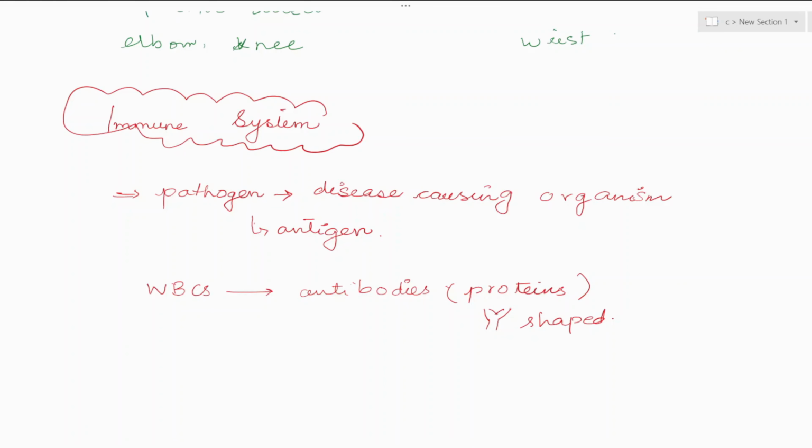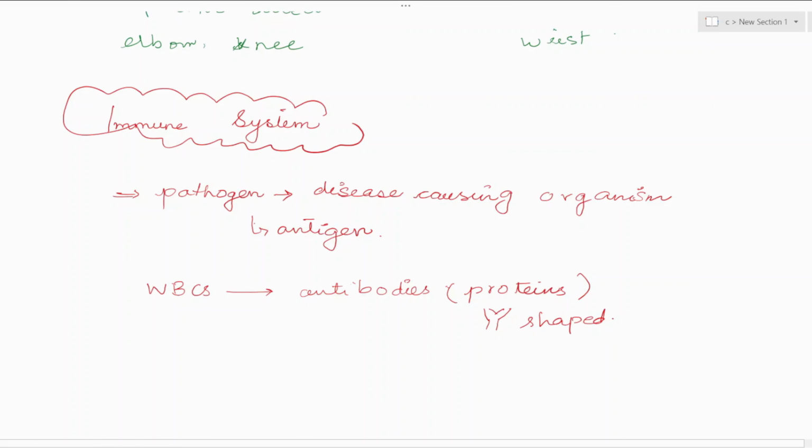Pathogens are the disease-causing organisms, like the whole organism, while a part of the pathogen which causes the disease is called an antigen. When the pathogen enters the body, the antibody gets attached to the antigen only and destroys that antigen chemically. Antibodies are made up of proteins and they're Y-shaped. This is what we have learned so far in the immune system.